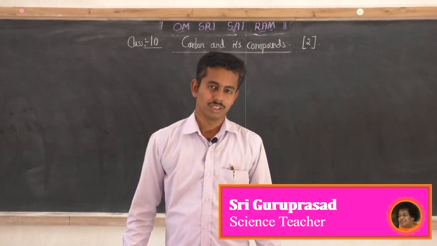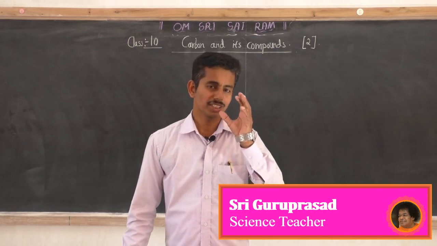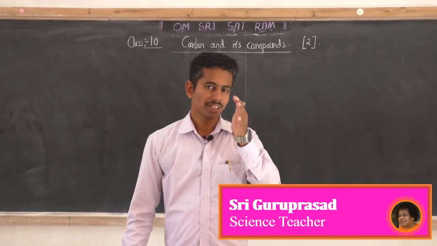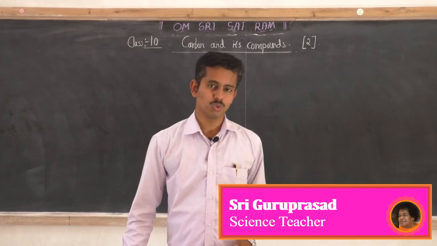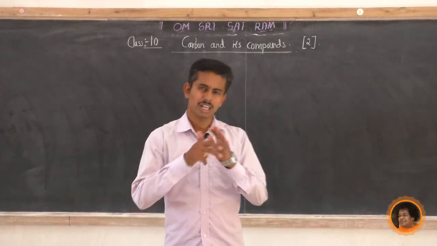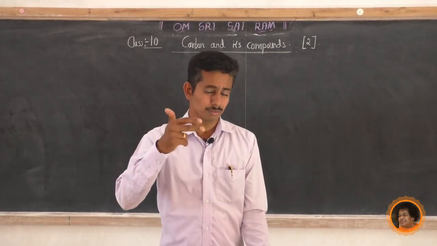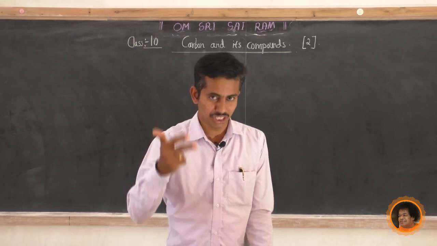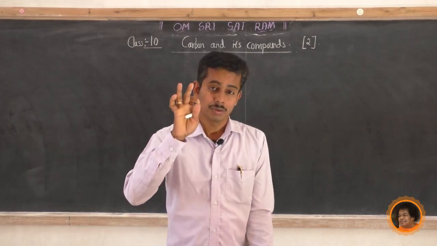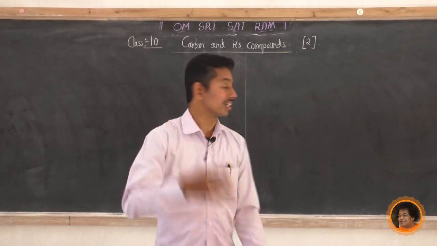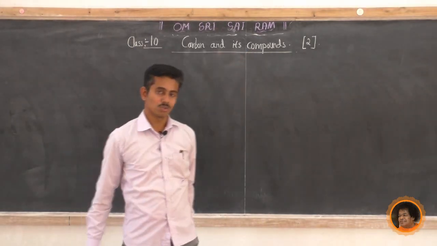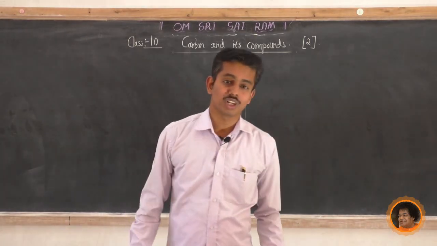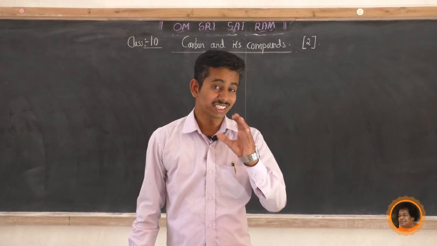In nature, there are many carbon and its compounds present. In our daily life, we are using many carbon and carbon compounds. Why? What is the reason? In nature, most of the materials or most of the substances are made up of carbon, or they are compounds of carbon. What is the reason? Because of the versatile nature of carbon.